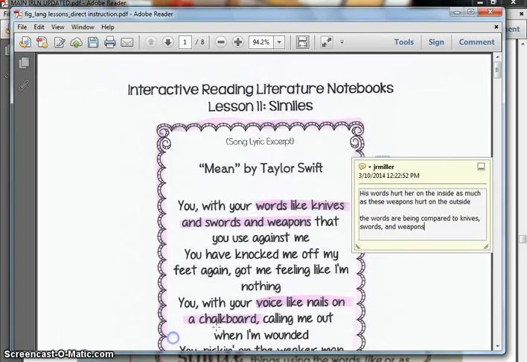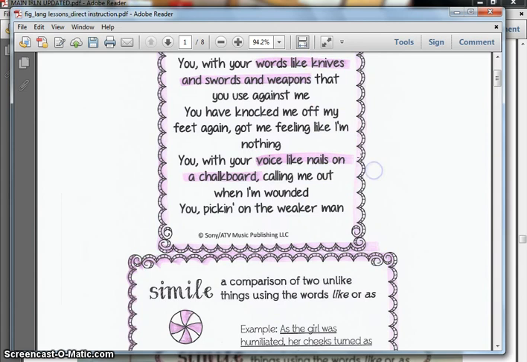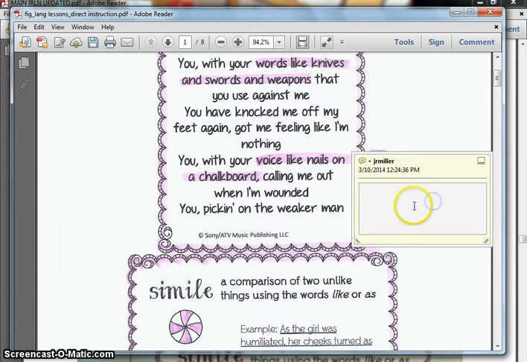Okay? Let's take a look at the other part of the poem. It says, "You with your voice like nails on a chalkboard." So let me go back, I'm going to pull up a note again. I know that his voice is being compared to nails on a chalkboard. So hearing his voice makes her want to flinch and recoil, just like when you hear nails on a chalkboard. So let's write that.